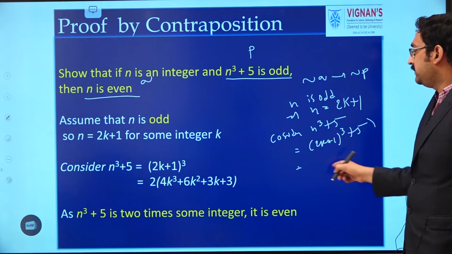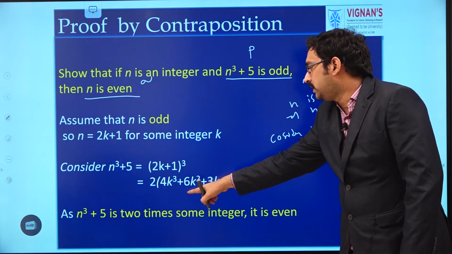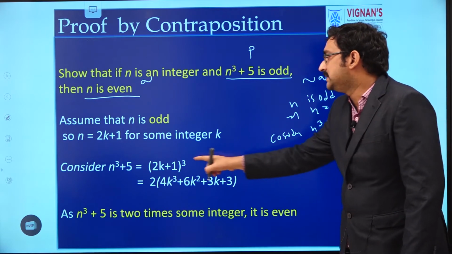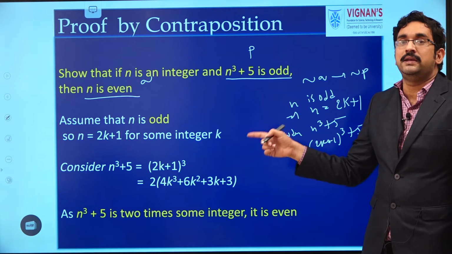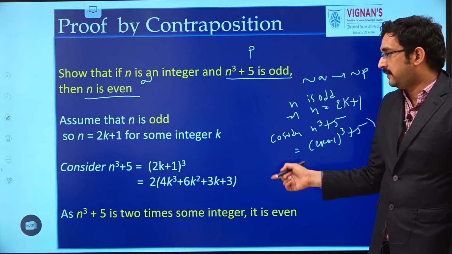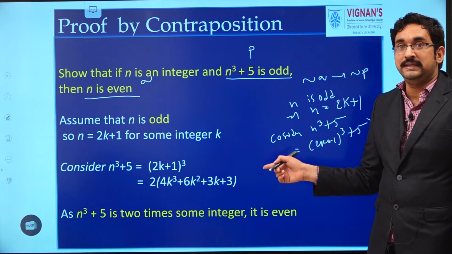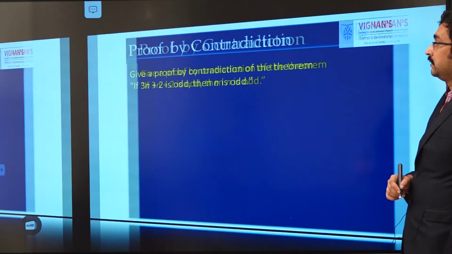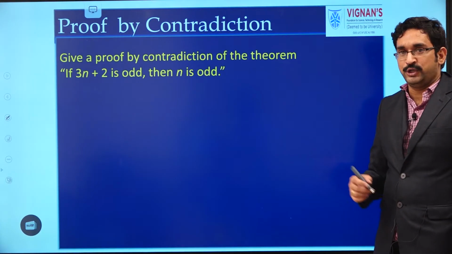After applying that formula, we will get 2 into (4k cube plus 6k square plus 3k plus 3), which is a multiple of 2. So as n cube plus 5 is a multiple of 2, we can say that n cube plus 5 is even. So all these are examples for proof by contraposition.